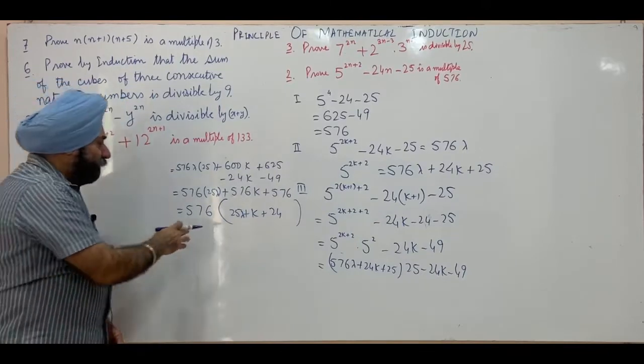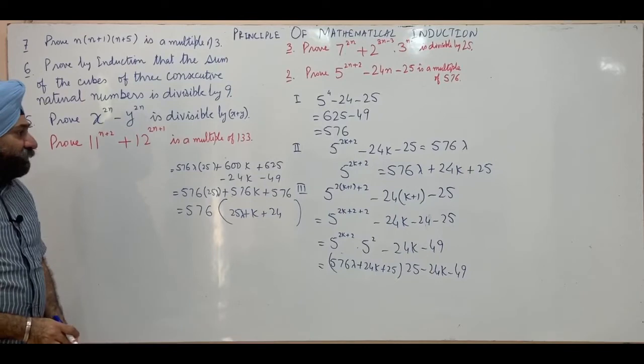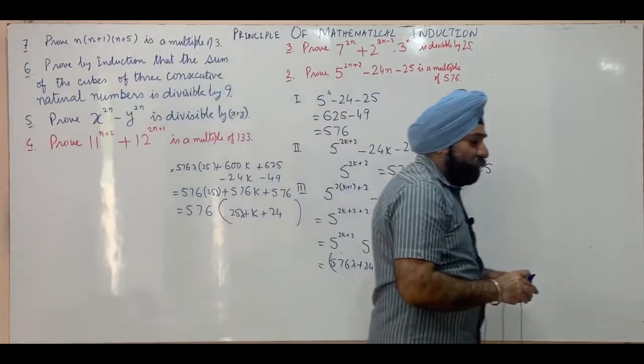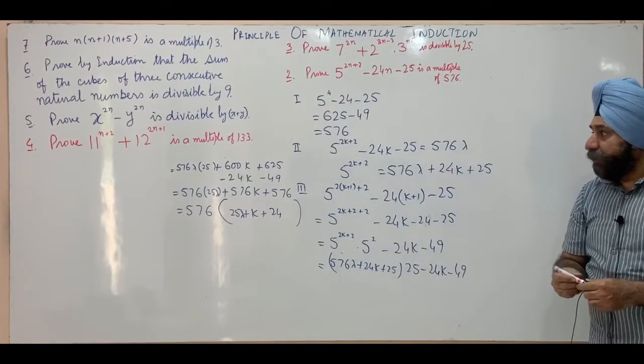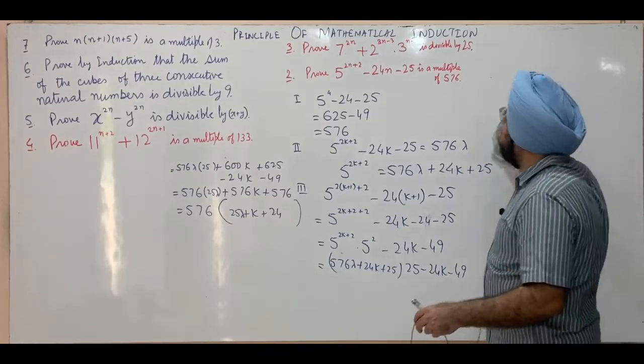So it's 576 into something, this means it's a multiple of 576. So therefore the result is true for n is equal to k plus 1. Hence by principle of mathematical induction, this result is true for all n which belong to set of natural numbers.